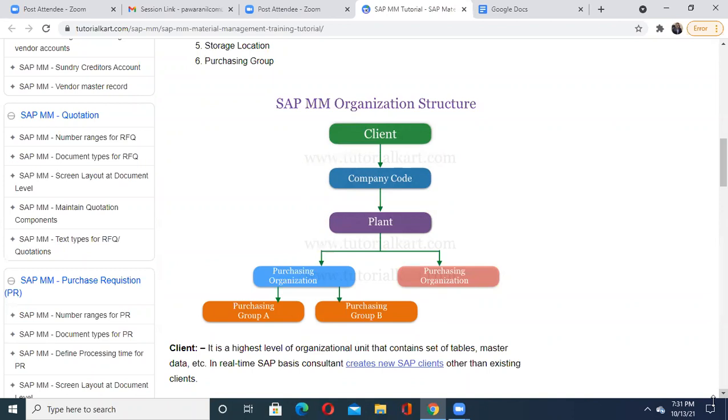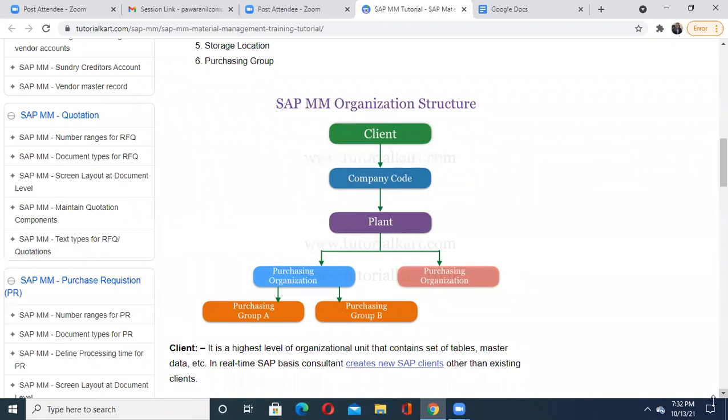Now what exactly are these points? When I'm saying client, actually it is the highest level of your organizational unit. It is the highest level of record where everything related to that particular organization is stored in the form of various tables, in the form of its master copy. So I can say it is the heart of that organization where each and every detail is stored. Generally your SAP Basis consultant actually creates the client code.